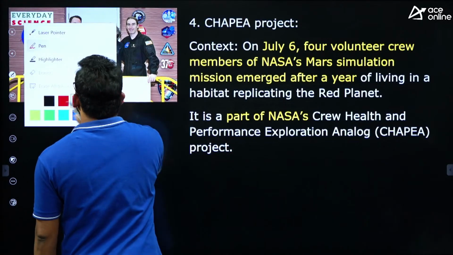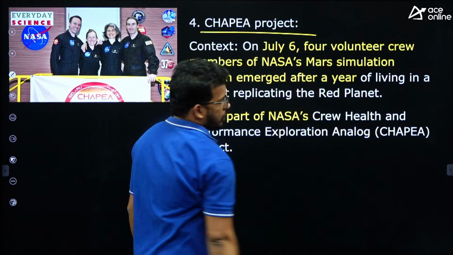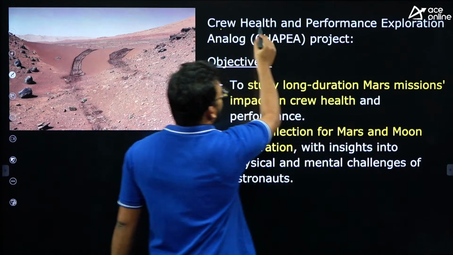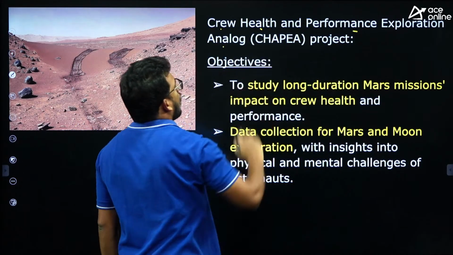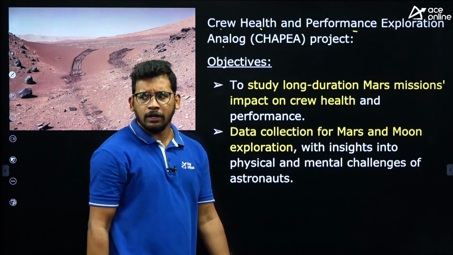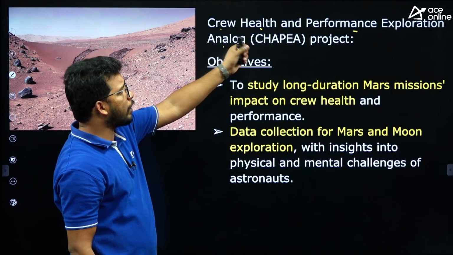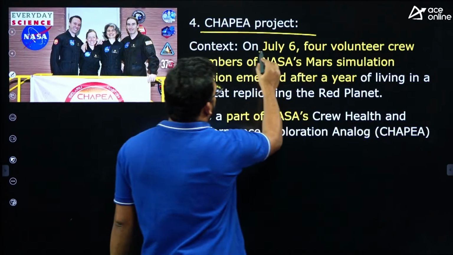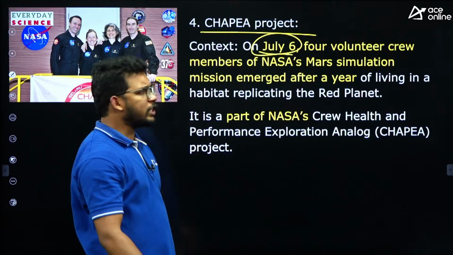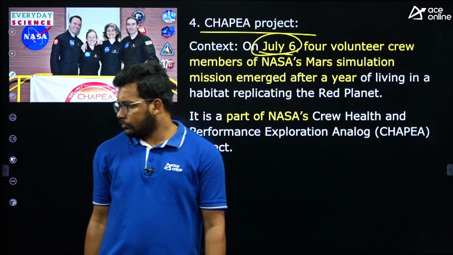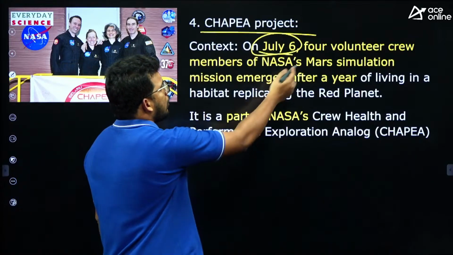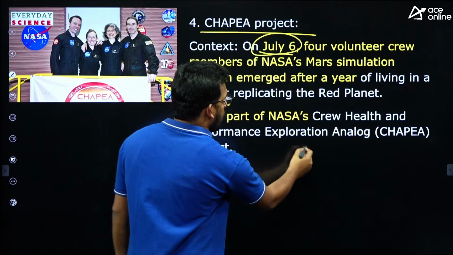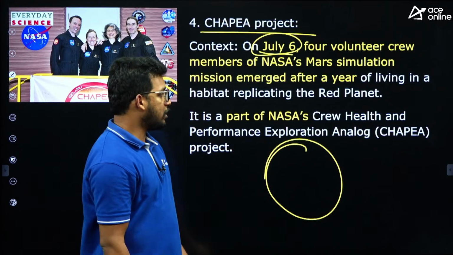Next article is about CHAPEA project. CHAPEA project. It is a short form of Crew Health Performance Exploration Analog. Okay. So it is a shortcut for Crew Health Performance Exploration Analog, CHAPEA project. Fine. So on July 6th, a few days before, this mission, 4 people were staying in a closed Mars-like condition, right?